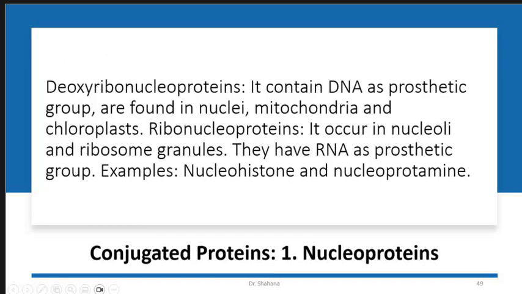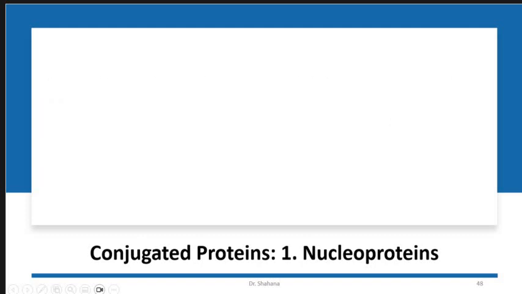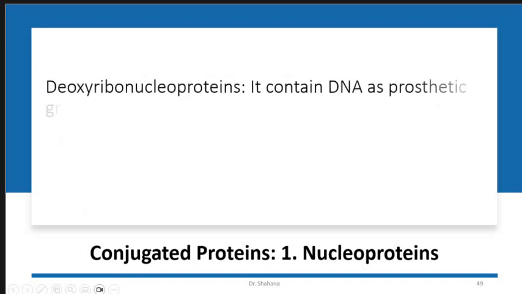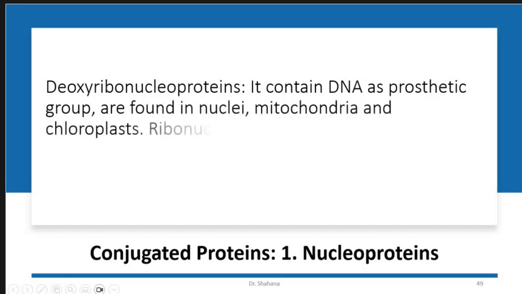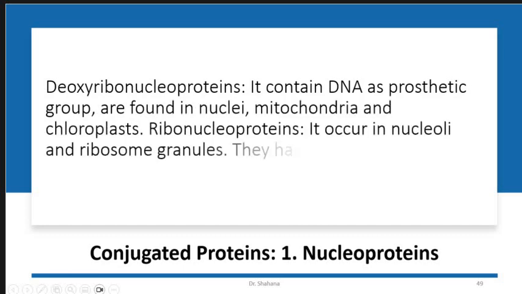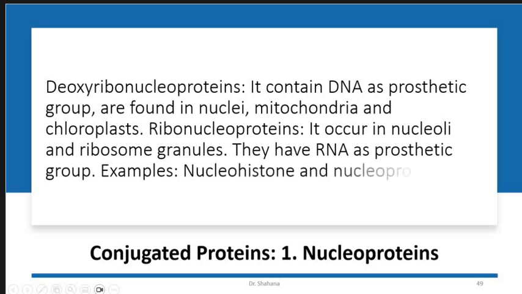Then we have another type. The first examples are deoxyribonucleoproteins, which contain DNA as a prosthetic group, present in the nuclei, mitochondria and chloroplast. Another example is the ribonucleoprotein. It occurs in the nucleoli and ribosomes. They have RNA as a prosthetic group, for example, nucleohistones and nucleoprotamine.